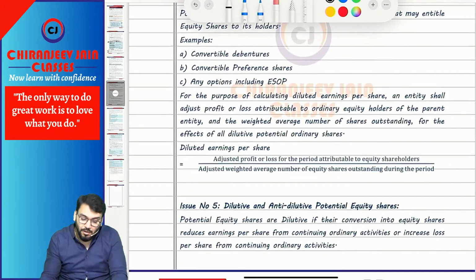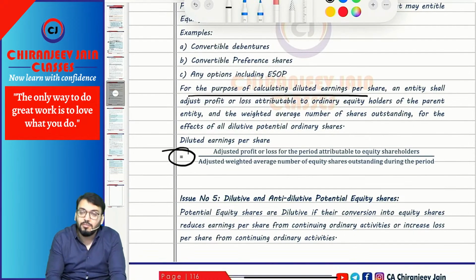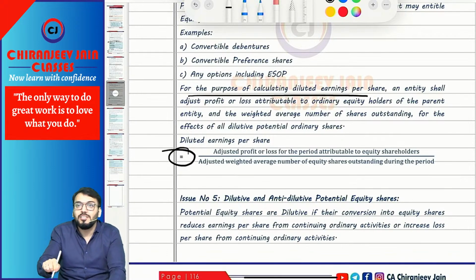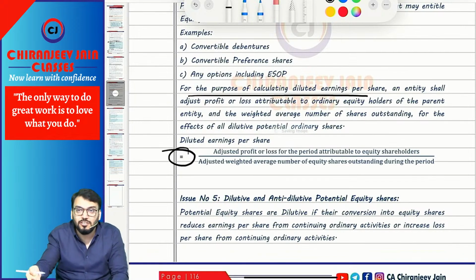Now, for the purpose of calculating diluted earning per share, we use this formula: adjusted net profit available to equity shareholders divided by adjusted weighted average number of equity shares outstanding during that period.